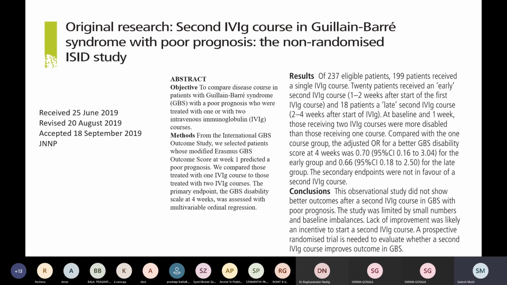This study was published in 2019, wherein they compared disease course in patients with GBS with a poor prognosis who were treated with 1 or 2 IVIG courses. The conclusions were: this observational study did not show better outcomes after a second IVIG course in GBS with poor prognosis. This study was limited by small numbers and baseline imbalances. Lack of improvement was likely an incentive to start a second IVIG course. However, a prospective randomized trial is needed to evaluate whether a second IVIG course improves the outcome.